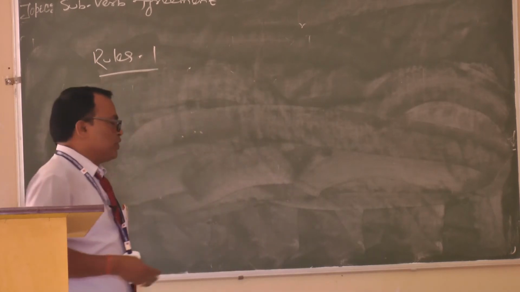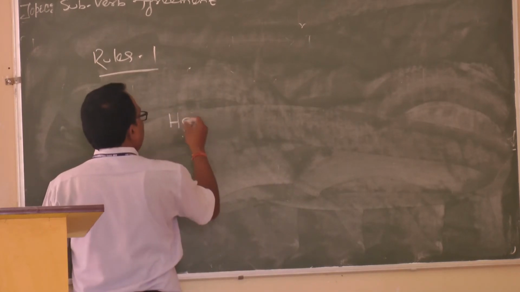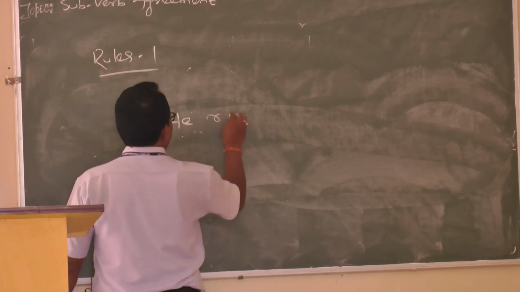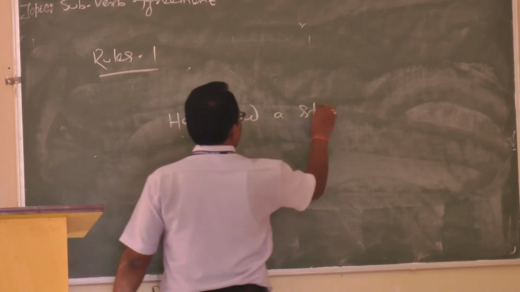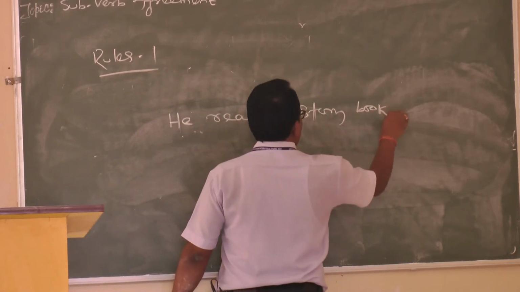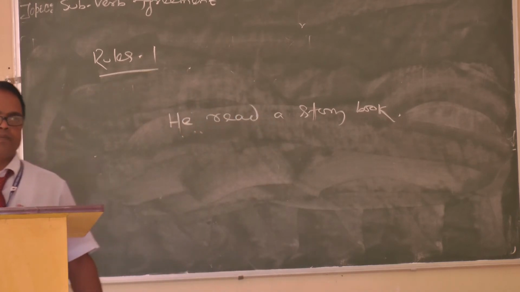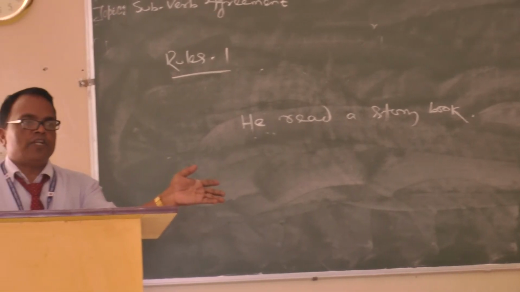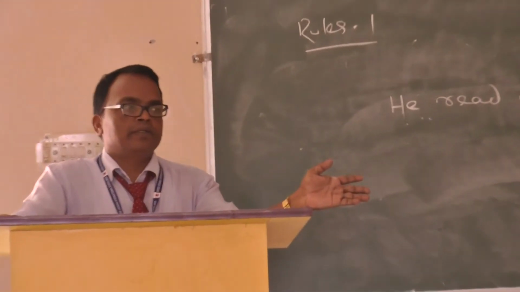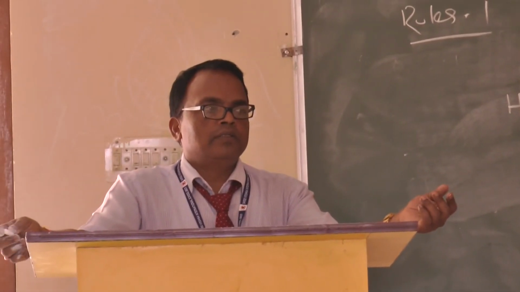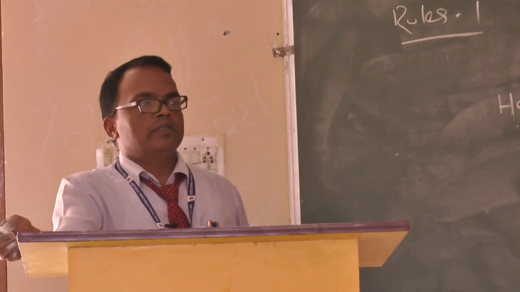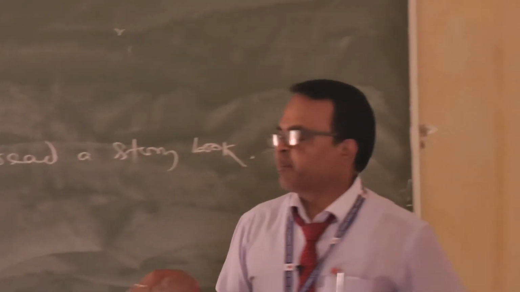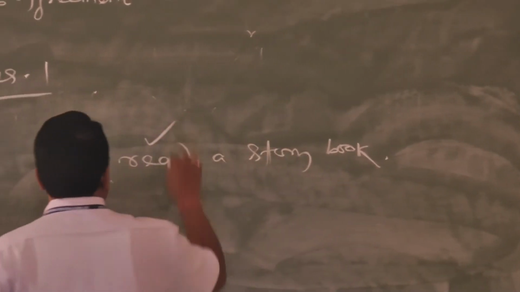Suppose here is one question to you. He read a story book. The sentence is wrong or right? Who can tell? How wrong? Here it should be he had read a... Anyone can tell? Sit down. Any other son can tell? No. This is right. Why?